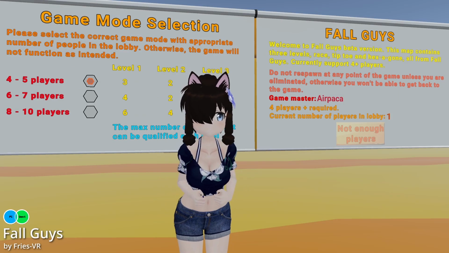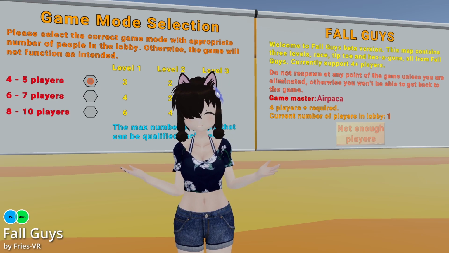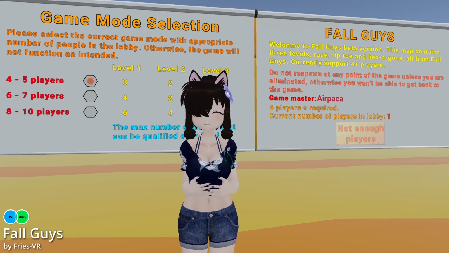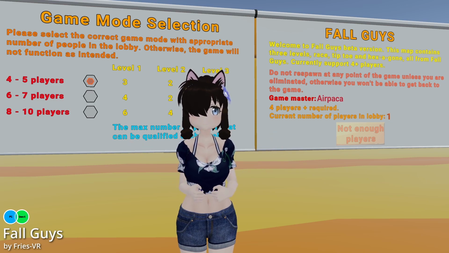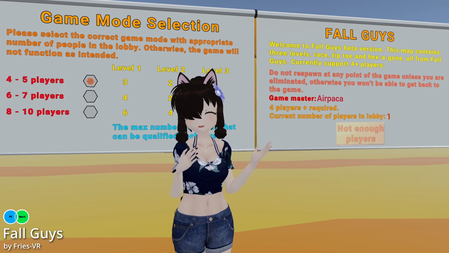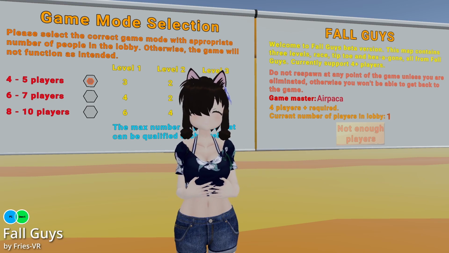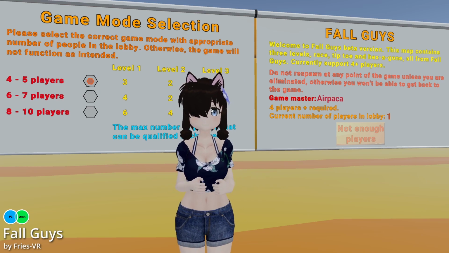Next world is called Fall Guys by Fry's VR. And it's a Fall Guys game world. I don't know, if you like Fall Guys, you can play it in VRChat. That's also nice. It currently supports 4 to 10 players, has 3 levels: Race, Tiptoe and Hexagon. And yeah, it's just another cool game world.